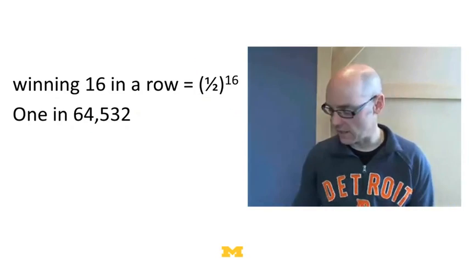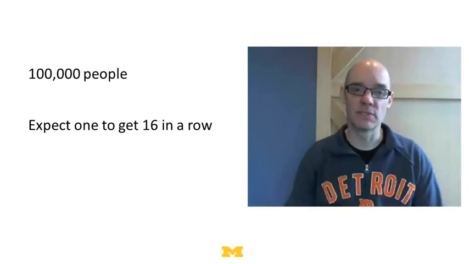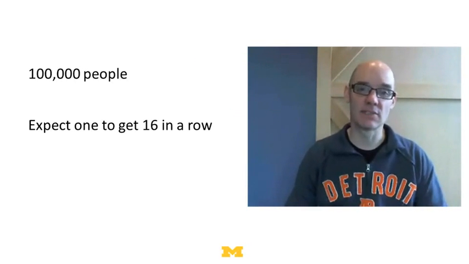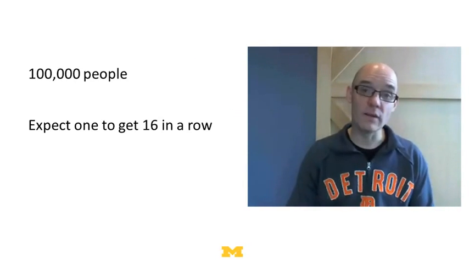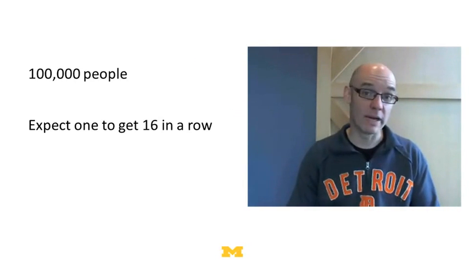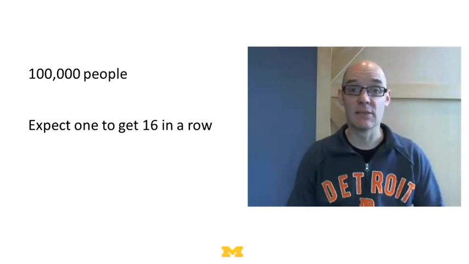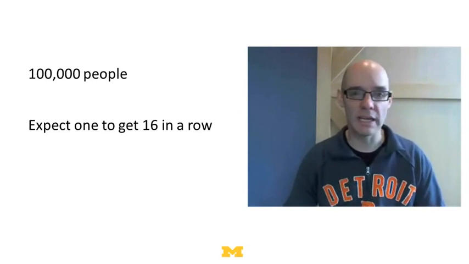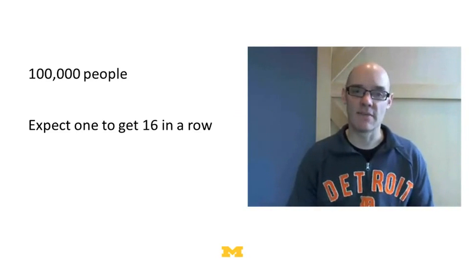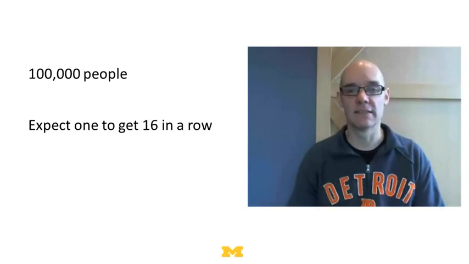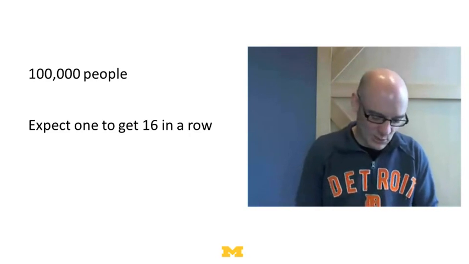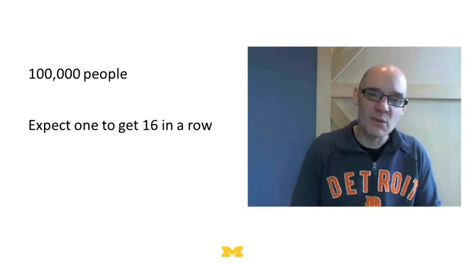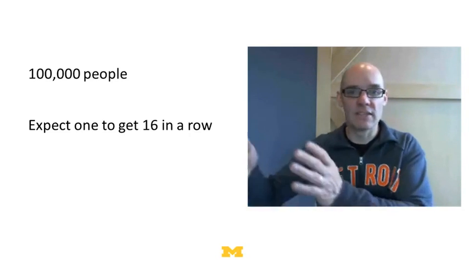But here's the point. Suppose there's 100,000 people sitting at casinos playing blackjack. You'd expect one of them, or even more than one, maybe 1.5, to get 16 wins in a row. And those people are going to fly back home and they're going to say, oh man, I was so lucky. No, they just happened to have that one random walk that had 16 heads in a row. There's probably someone else that went home losing 16 times in a row. They probably took the bus. So what you get is, with a random walk, you're likely to get these long sequences.